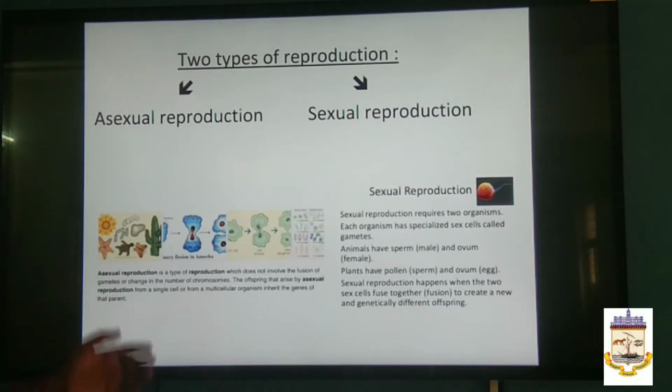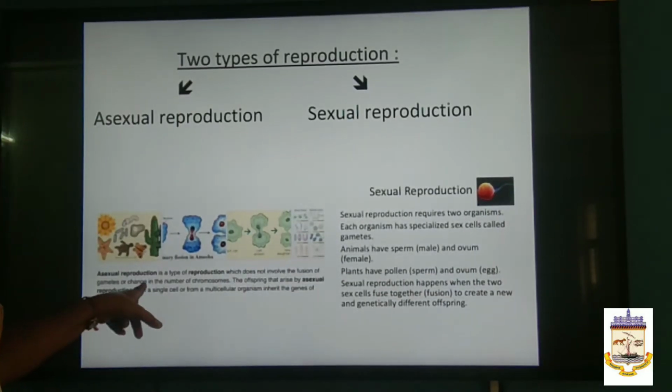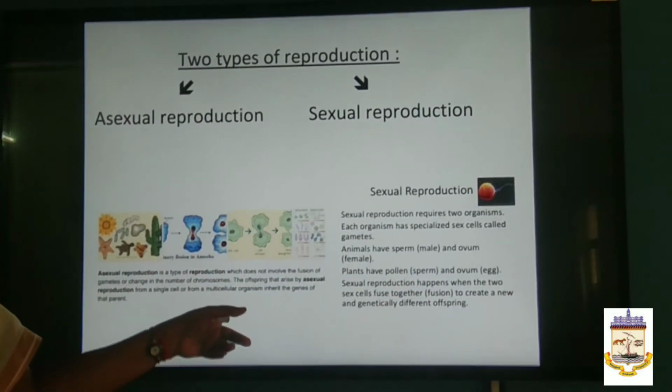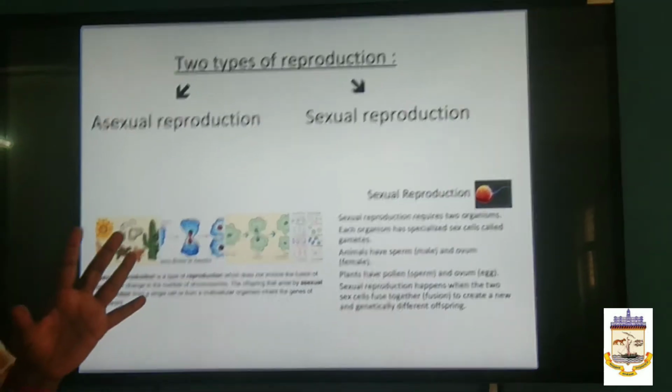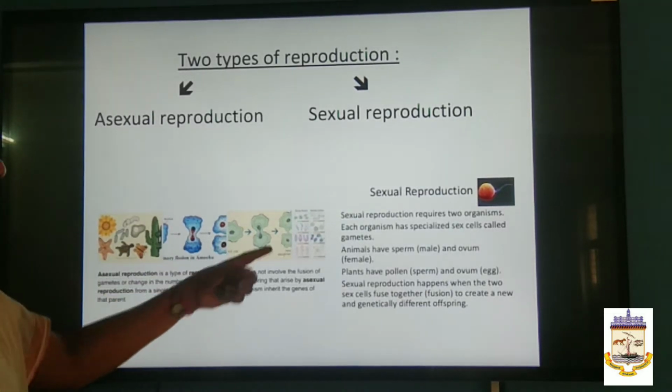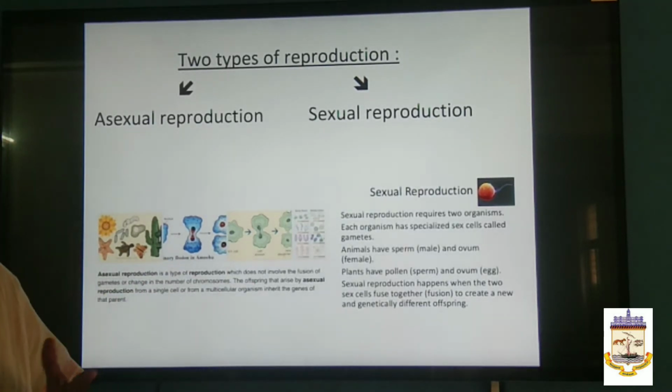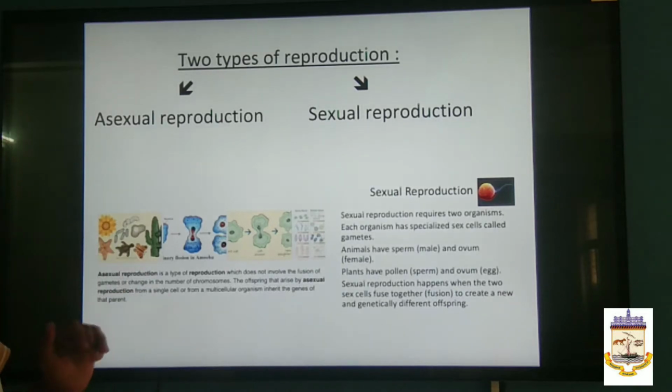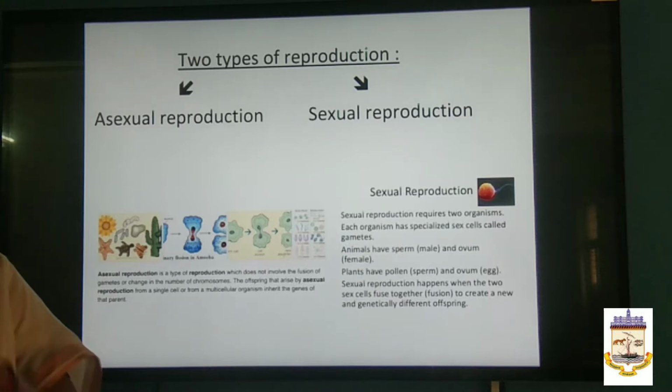Asexual reproduction does not involve the fusion of gametes or a change in the number of chromosomes. What happens if there are no gametes? Obviously, the body itself will undergo division, amitotically or mitotically. The offspring arise from a single parent.